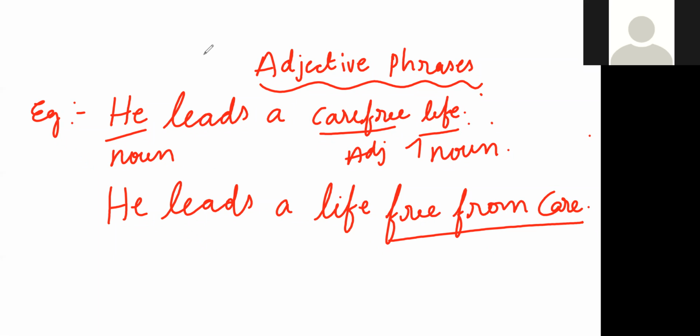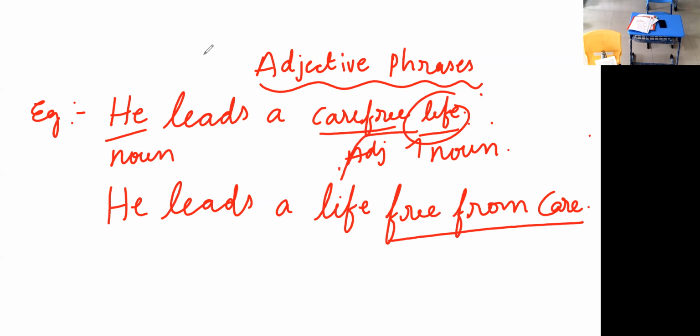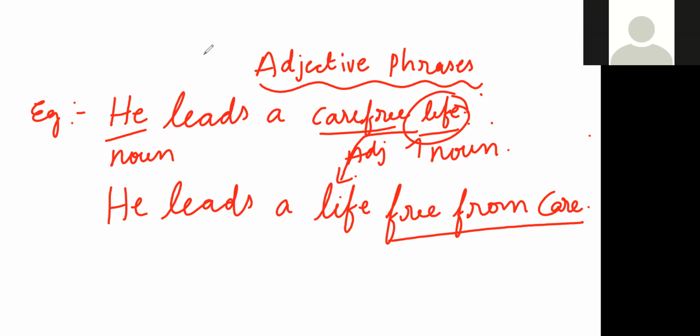The only thing you have to do is bring the last part to the beginning. He, the same, you write here. Leads, the same verb. Then the same article, followed by the noun life, which you bring after the verb. He leads a life free from care. Only this part we have to imagine and write: free from care. In the examination, I will ask you to identify it. Understood? Yes, sir. It's much easier for you to do, and otherwise there will be much confusion about which one is right. Give another example, sir.